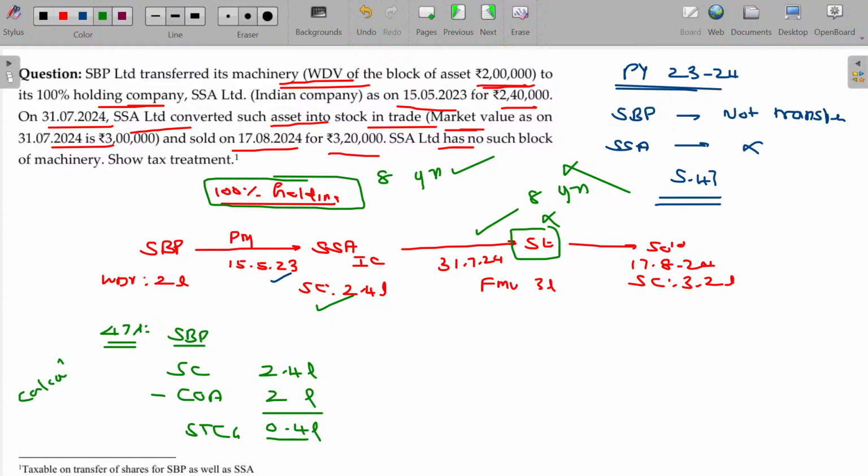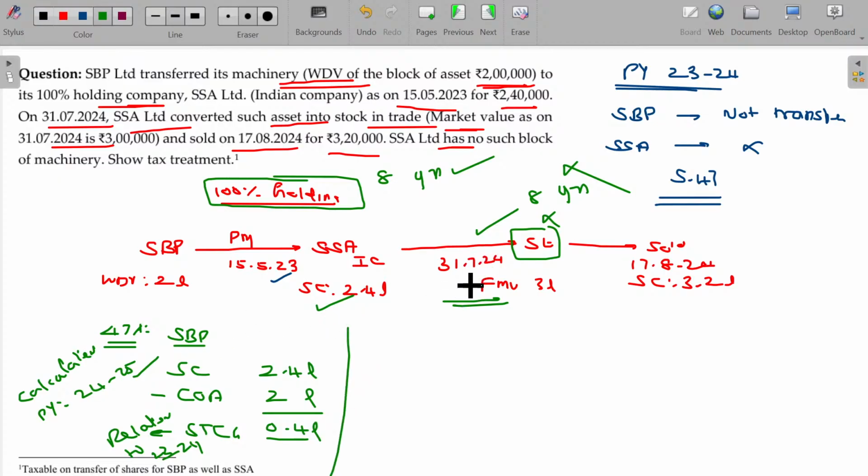Calculated in the previous year of actual transfer, 24-25, but this income relates to 23-24. For this income, you have to pay the tax within 4 years after the end of this previous year. The moment you violate, automatically tax liability will be attracted.